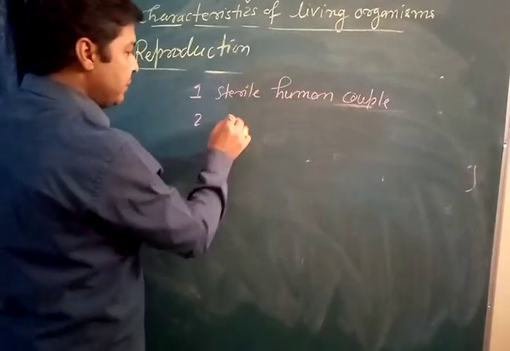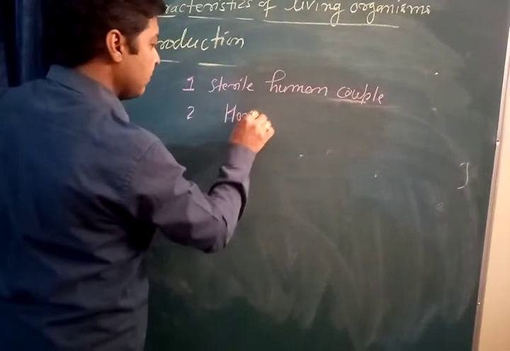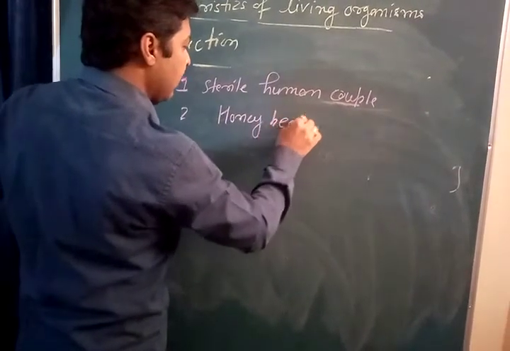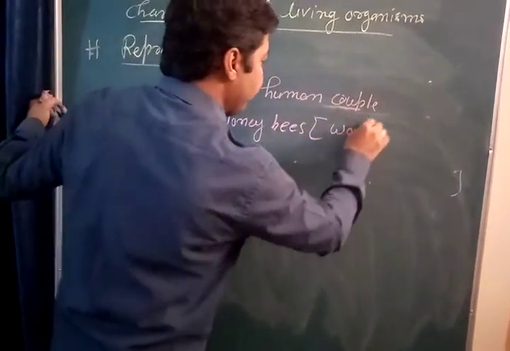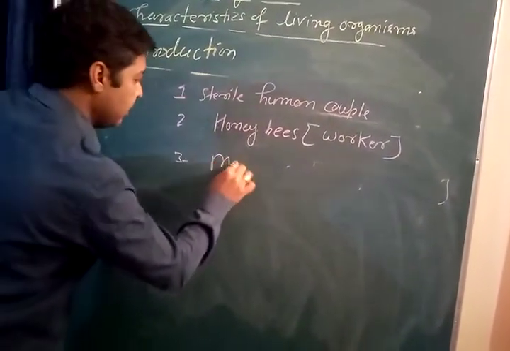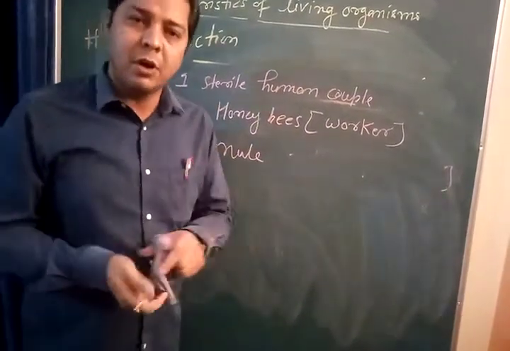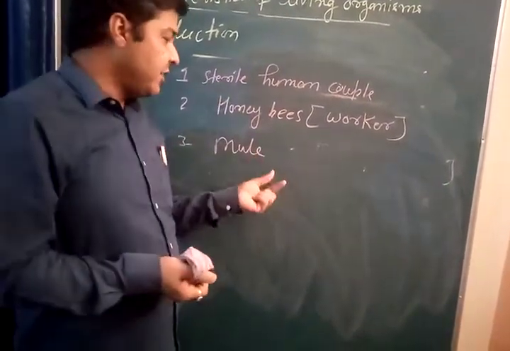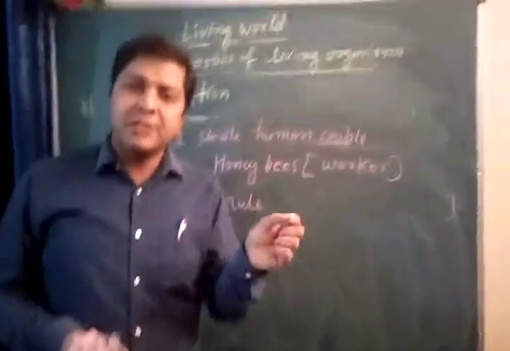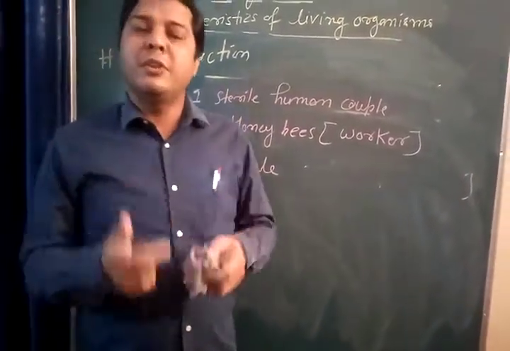We see the example of honeybees. Especially I am talking about the workers, they are sterile. And we see mules. Mules are the resultant of the cross between a female horse and a male donkey. So they are living organisms who cannot reproduce.